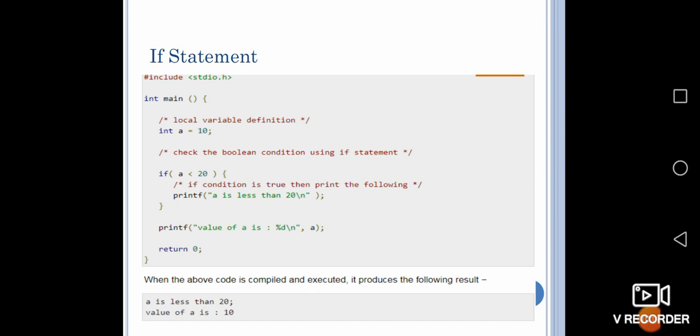The whole program will be executed. Just below that program, I've given you the output of it. "a is less than 20" because the a value is 10. Then "the value of a is 10".